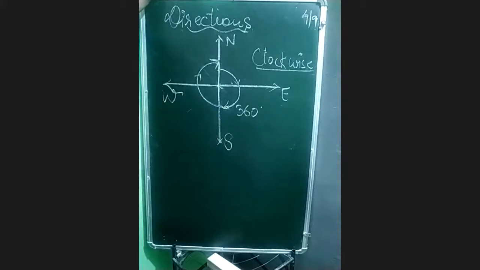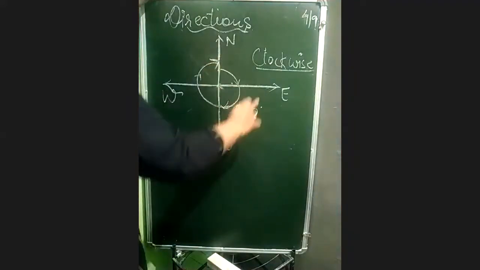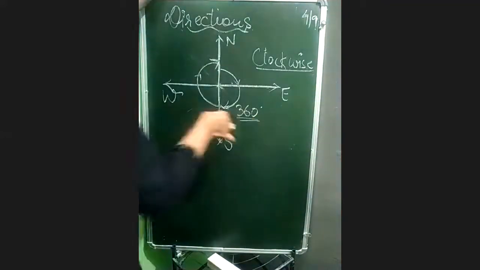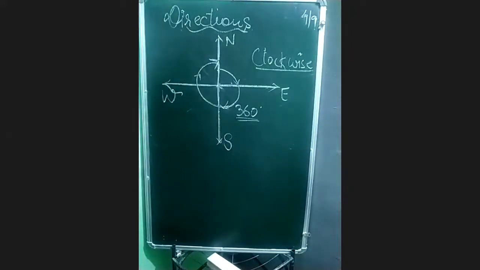Fine, students. Anyone has confusion? Remember this? Clockwise revolution. Yes, we call it clockwise revolution. And if we start moving from north and we again reach north only, हम जहां से शुरू करें अगर हम वहीं पर पहुंच जाते हैं, it means we are completing a 360-degree angle, that is a complete angle, one full circle. ठीक है? Now all of you draw this one in your fair copy clockwise.